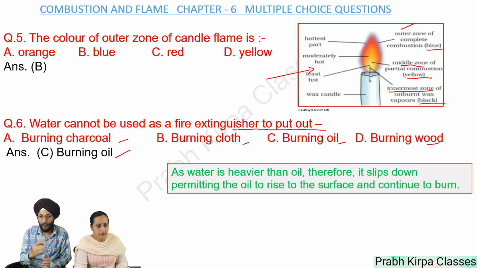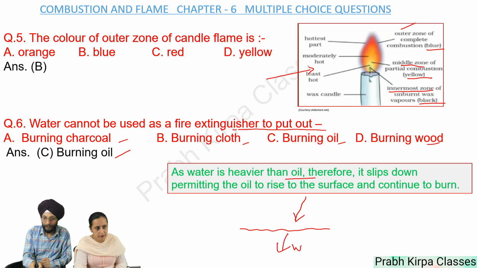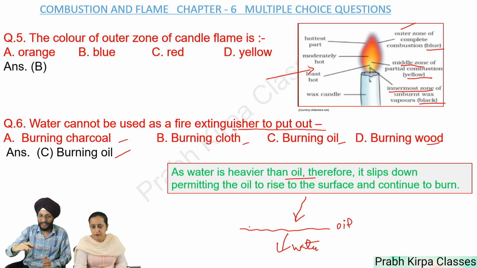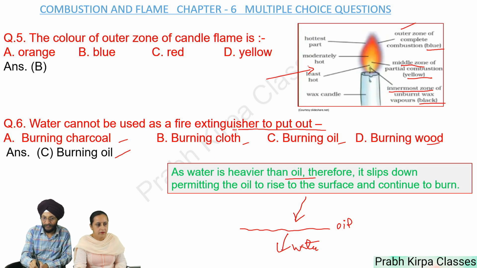But wherever oil is burning, we do not use water because water is heavier than oil. Suppose here it is oil and you put water. Water will come down below and the oil will remain as it is, on the upper side of the water. So when the water comes down below the oil, it will have no effect on the fire and the oil will continue to burn.